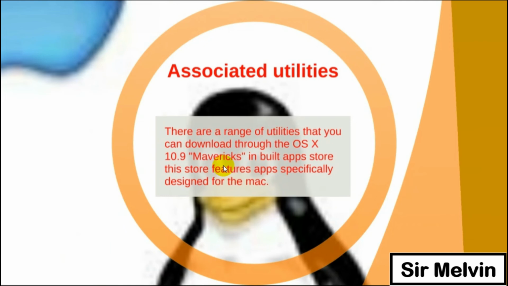Okay, so associated utilities. These are a range of utilities that you can download through the OS. The in-built app store features apps specifically designed for the Mac. So, may mga computers na compatible with this OS.